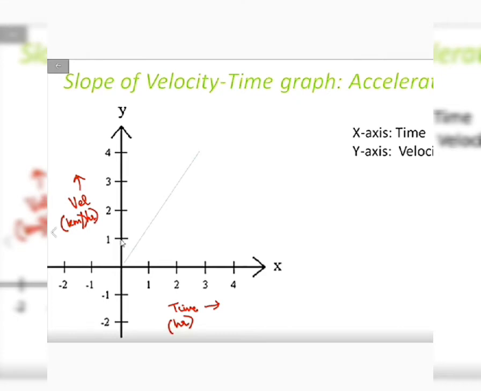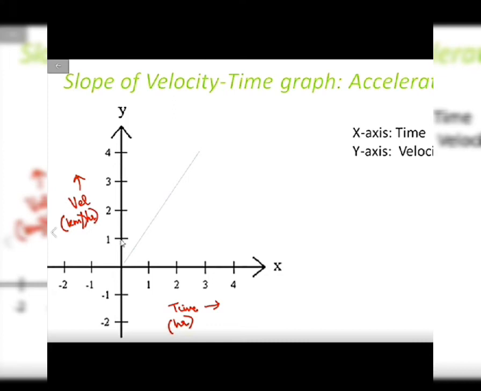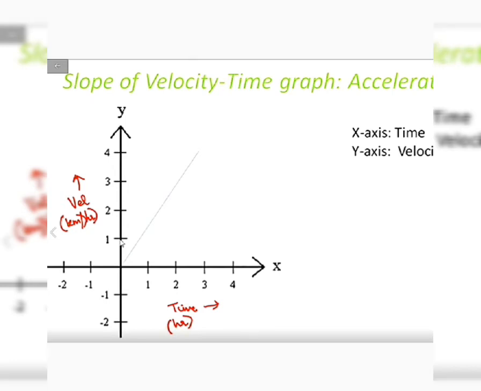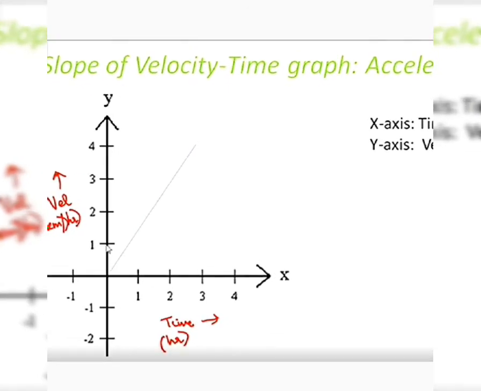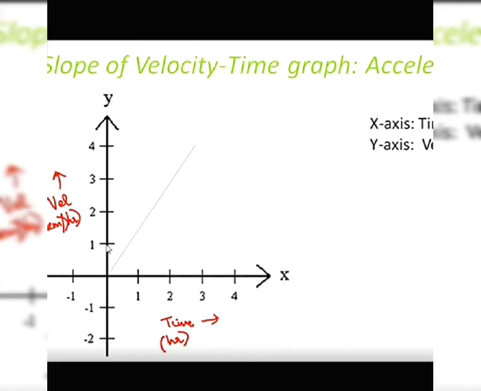If you look at a velocity time graph like this, where your velocity is increasing consistently with time, that means after 1 hour your velocity is 1 kilometer per hour. When your time is 2 hours, velocity is 2 kilometer per hour. When your time is 3 hours, your velocity is 3 kilometer per hour.